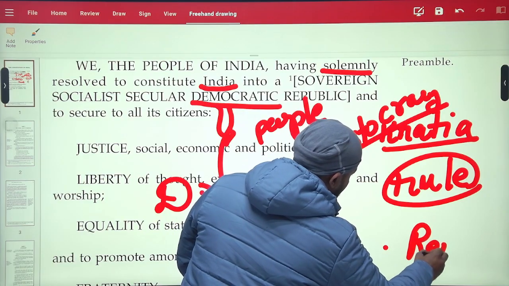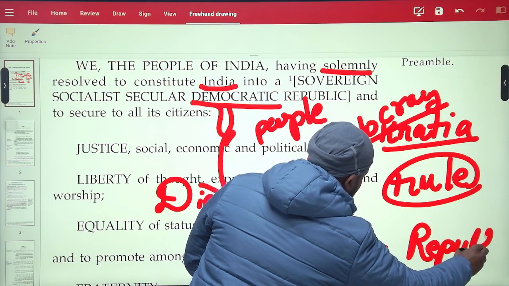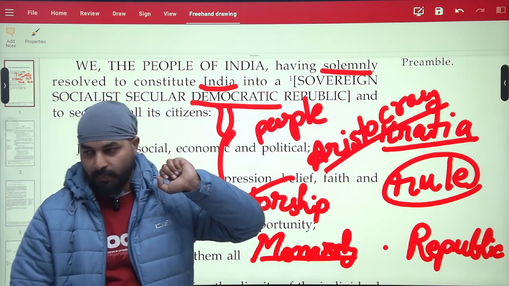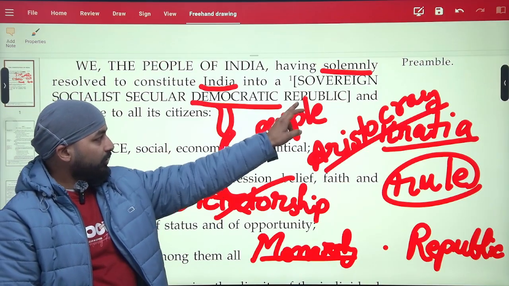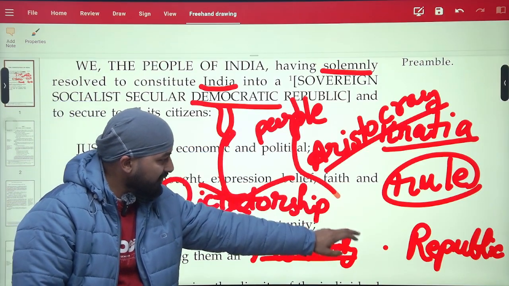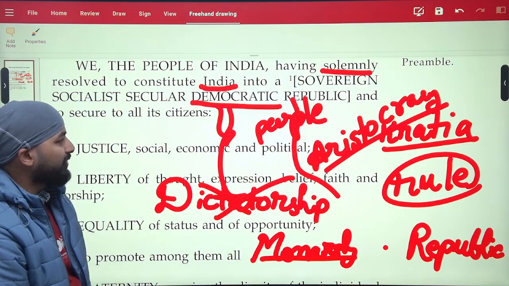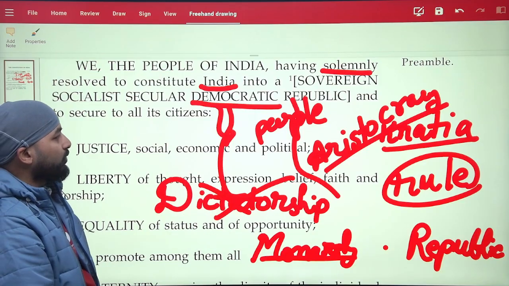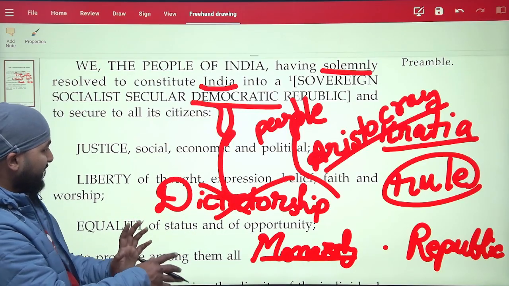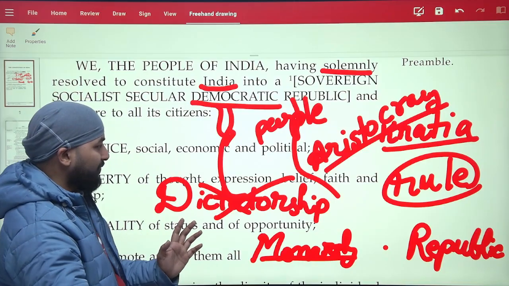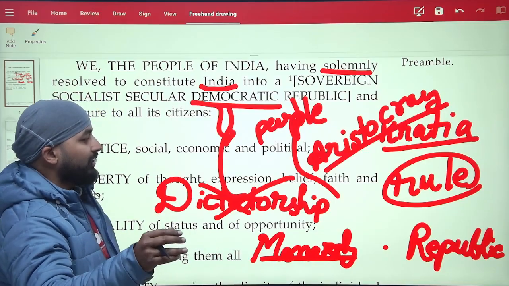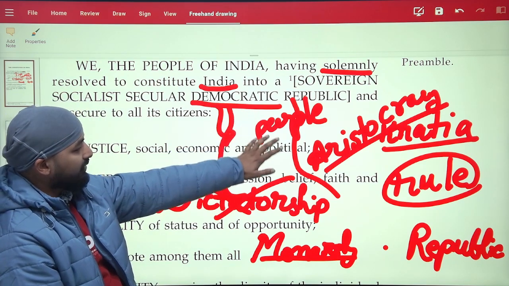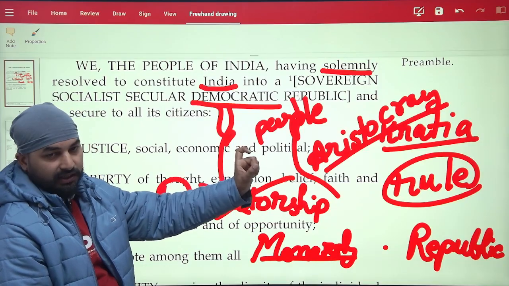In a republic, the head of state will be an elected person, like in India. We are both a democratic nation and a republic nation. How? Because in India, who is the head of the state? You all are very smart, everybody would know this. When I was starting my preparation, I had to read everything and come to a conclusion. So I am trying to give everything as in depth as possible, because that will help certain people who will watch this YouTube channel. This will eventually reach people who need it. Okay? In a republic, the state head would be an elected person.